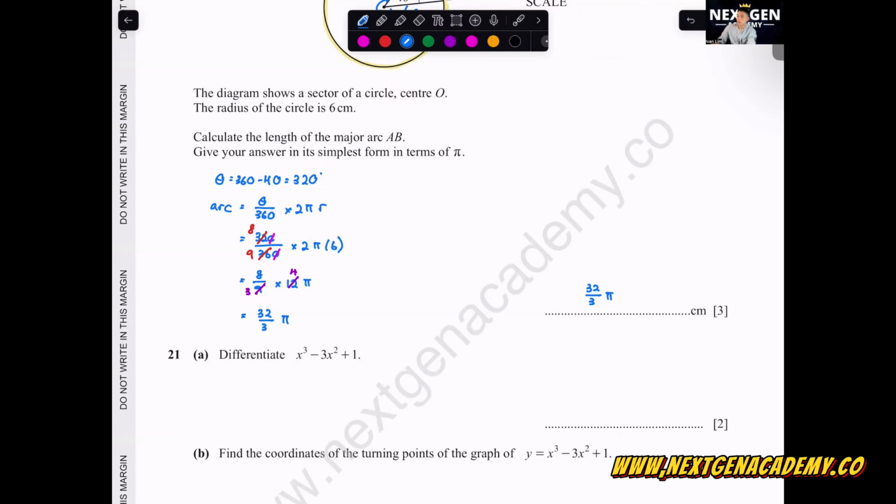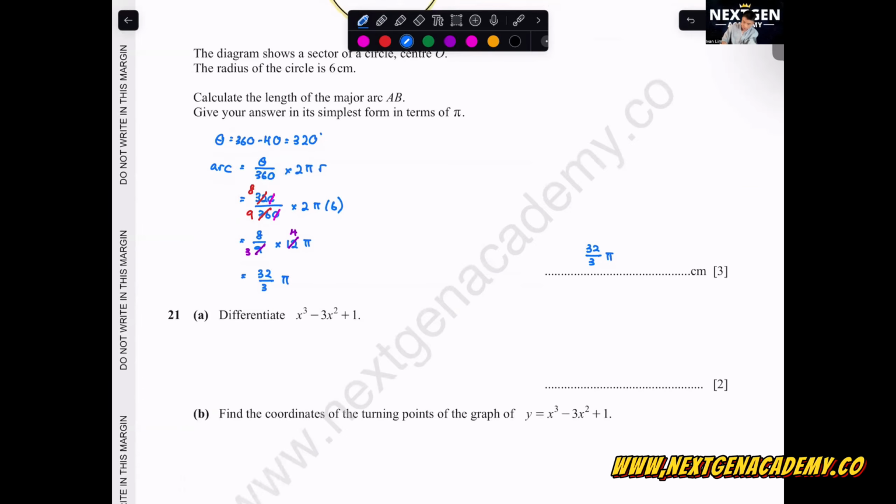Okay, we will do differentiate. What's the concept of differentiating? We take the power, multiply, then the power minus 1. So if this one is y, we can say that dy over dx is 3x squared minus 3 times 2x. 1 will become 0. You can straight away just write the answer, 3x squared minus 6x.